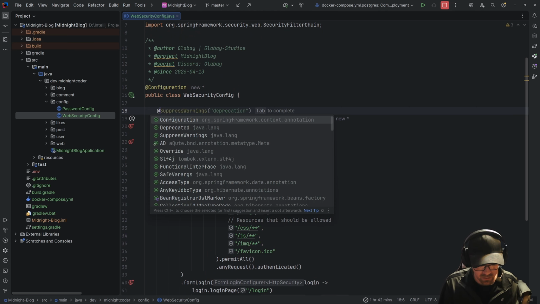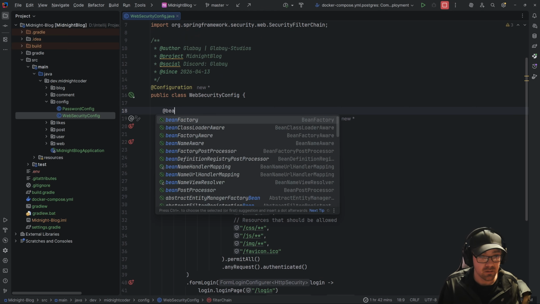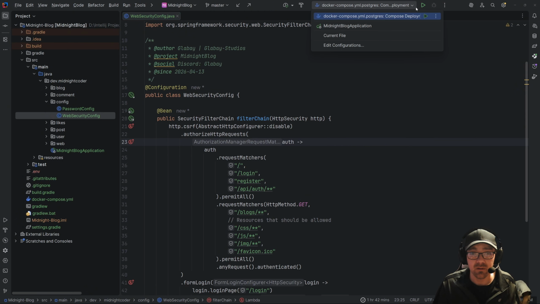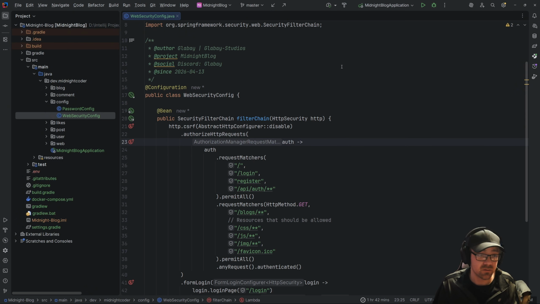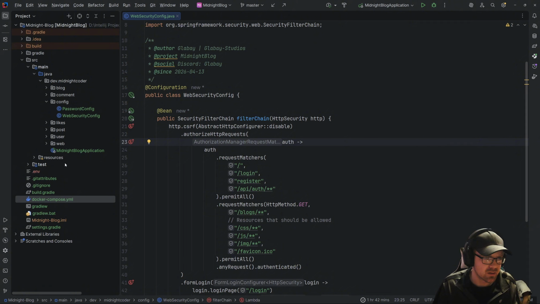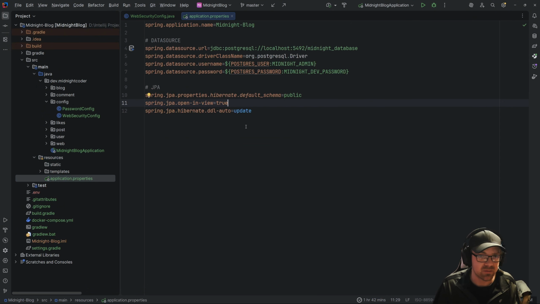So now if we did an @bean, Spring can handle this. And you'll also notice I did try to run that. I added a Docker Compose file, which just simply has our thing running on a local port. I had to use 9.2 because I have something else running on 3.2. So yeah. And in that I also have it set up here.